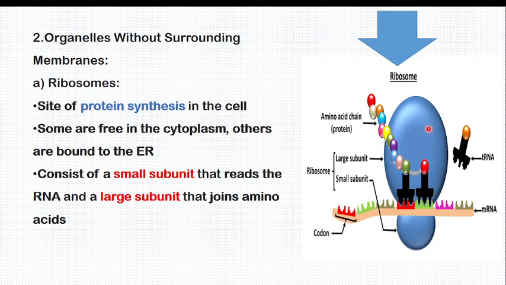So this large subunit, this blue one, they will come and join amino acids. Transfer RNA will bring this amino acid and join it to this to form a long chain of the protein. We will take time to look at this in detail when we look at protein synthesis, but it is very mandatory to understand that the ribosome is the seat of protein synthesis. It is bound on the rough endoplasmic reticulum, or they can be free in the cytoplasm. They have a small subunit and a large subunit.